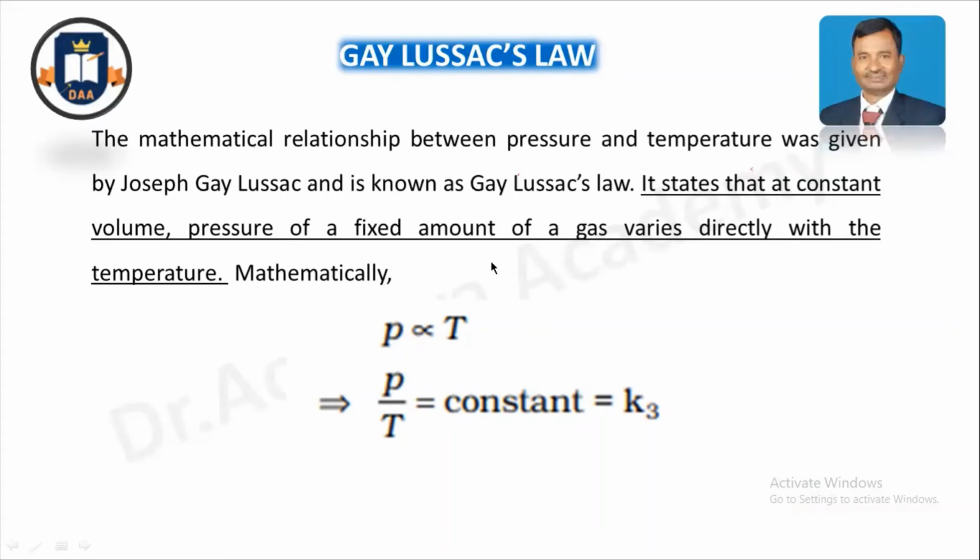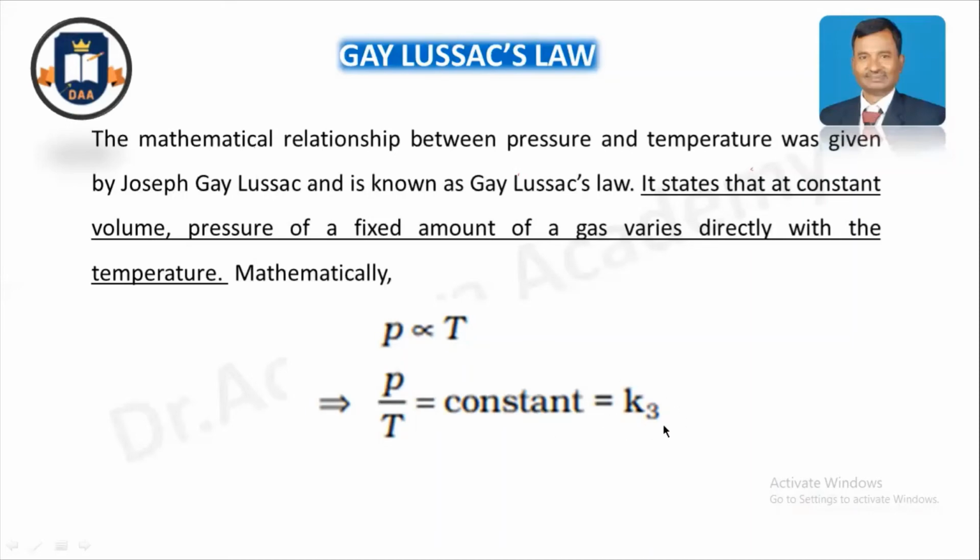So mathematically, we can write Gay Lussac's law: P is proportional to T, capital T. Here T is always in Kelvin, that means the absolute temperature. In the previous class, during the discussion of Charles's law, we introduced this absolute temperature, and from now onwards everywhere we'll use it. For Gay Lussac's law, the pressure is proportional to the absolute temperature. So P by T is a constant, and here this constant is denoted by K3.